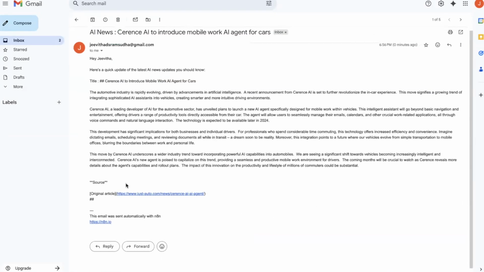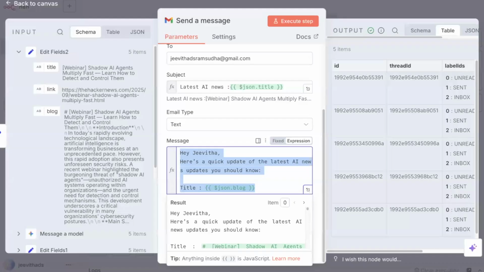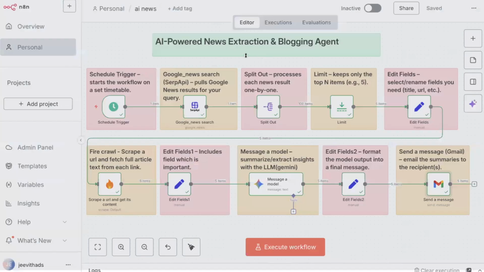This is an interesting build: your AI-powered news extraction and blogging agent. This is so exciting, right? So make sure you implement this. Similarly, you can also try extracting Google Jobs and customizing it for interview preparation. You can also extract the latest research papers and summarize them.